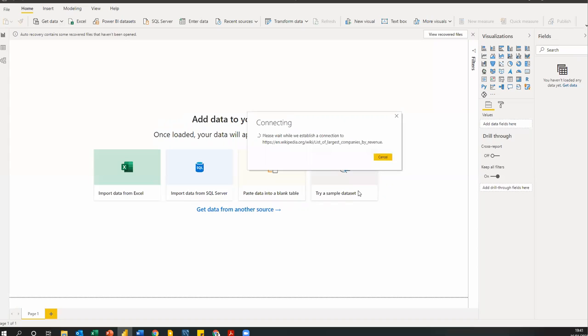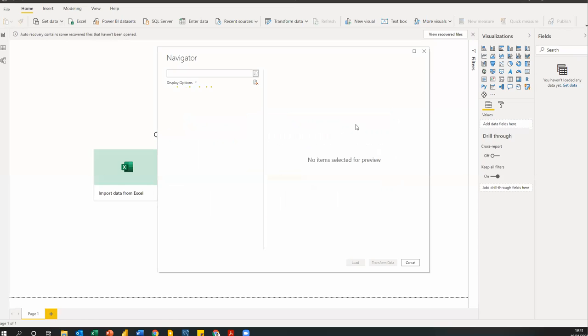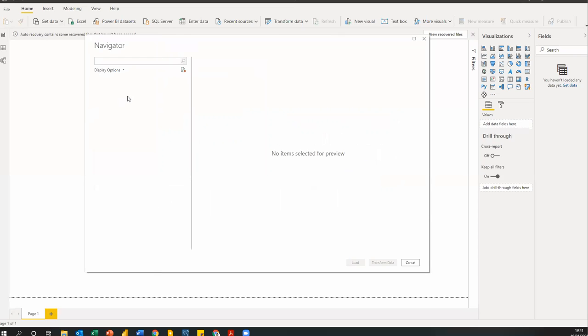It's going to open up a dialog box, or an editor, for me to now select. What it is going to do is go to that link and pull all data that appears to be in a table. So Power BI, or Power Query, is going to go into that website and pull all the data that appears to be in a table.